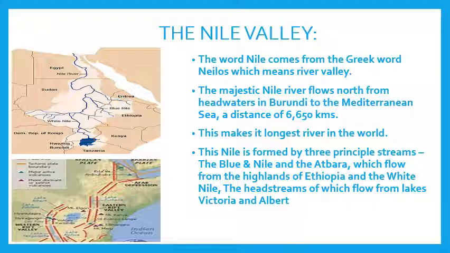The capital of Sudan is Khartoum, and it is at Khartoum where all these rivers meet each other. Then they streak towards the north, cross Egypt, and finally form a delta and fall into the Mediterranean Sea.